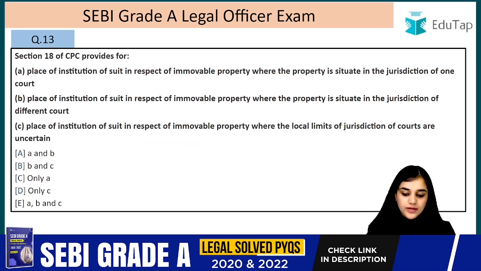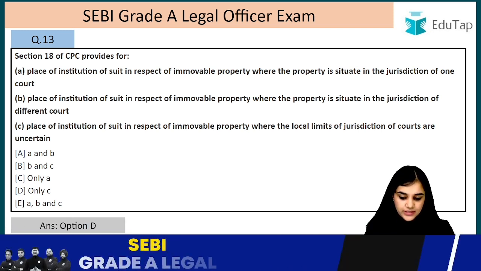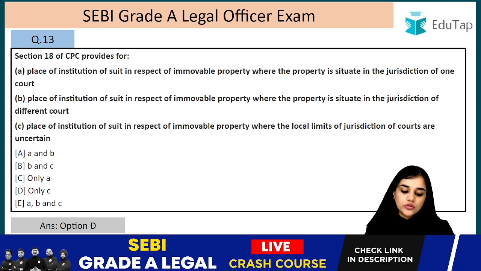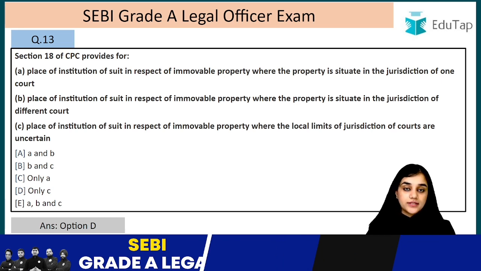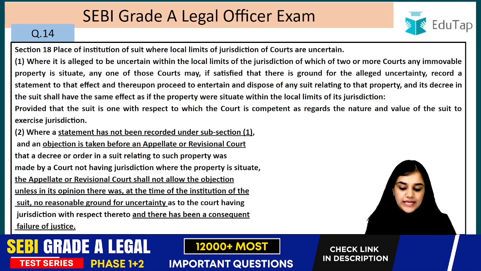Question number 13. Section 18 of CPC provides for, the answer is D, that is only C is correct. It provides for the institution of suit in respect of immovable property where the local limits of the jurisdiction of the courts are uncertain. This is also an important section. Let's read this section. Section 18.